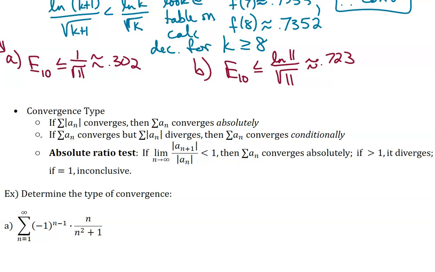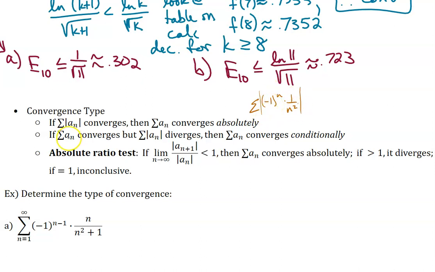Okay, so for absolute convergence, we have to have a series where the absolute value of that series also converges. In other words, if we take off the piece that alternates, does it still converge? If the answer is yes, then we have absolute convergence, okay? A quick example of that would be (-1)^n times 1 over n squared, okay? If I do the absolute value of this entire series, I have 1 over n squared, which we know converges. That's a p series, and we know it converges, so therefore this series converges absolutely, okay?